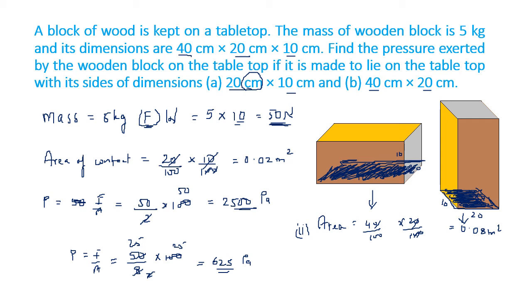A skating board. Have you seen a skating board? A surfer on the sea. Roller skates, surfing boards, they all increase the area and decrease the pressure. Then snow skiing, skiing in the snow. If you try to walk on the snow, then your legs will go inside the snow. But when you use long skis, you increase the area and decrease the pressure. So these are all physical examples of the concept of pressure.